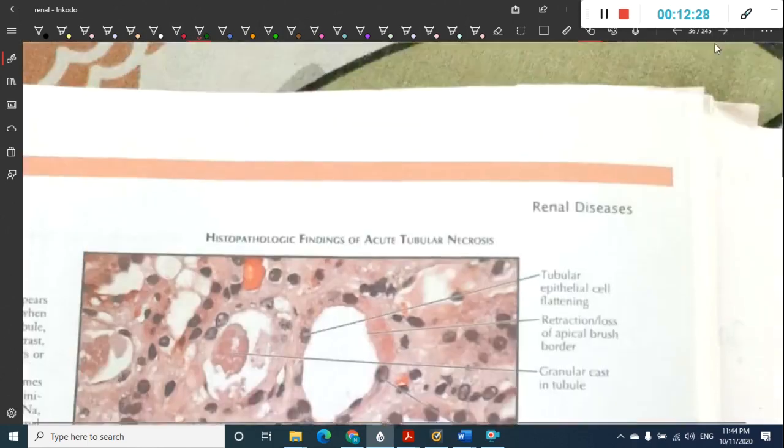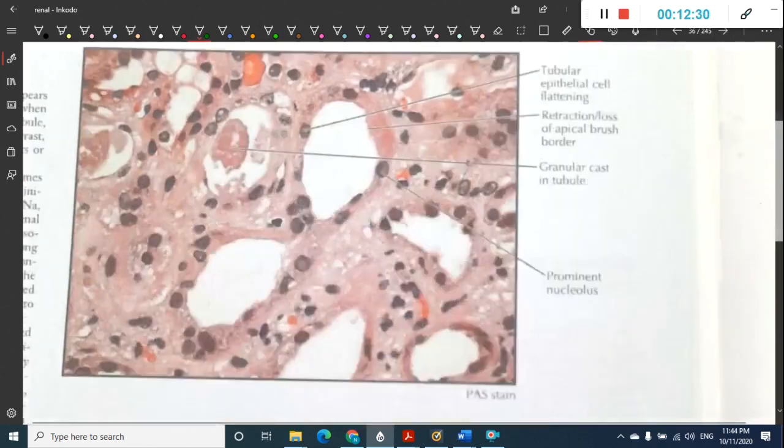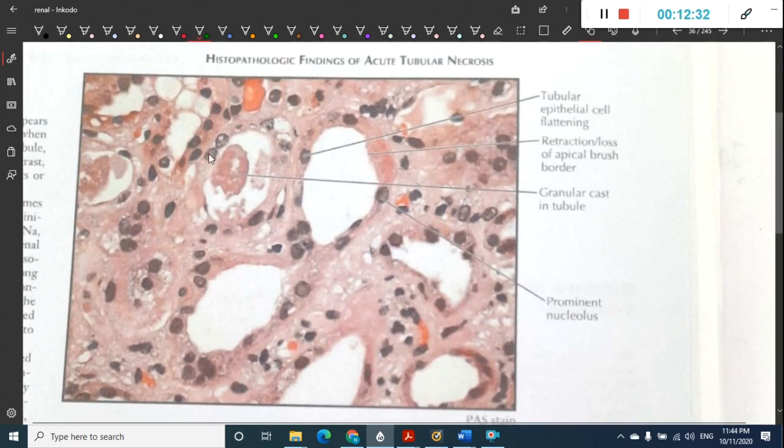Next, what are the features of acute tubular necrosis? See, histologically you see flattening of tubular epithelial cells. You see retraction or loss of the apical brush border. Actually there should be an apical brush border, but the apical brush border is not seen here.